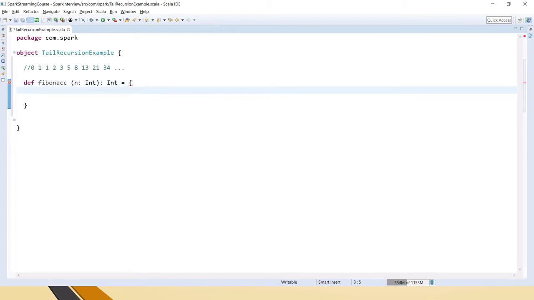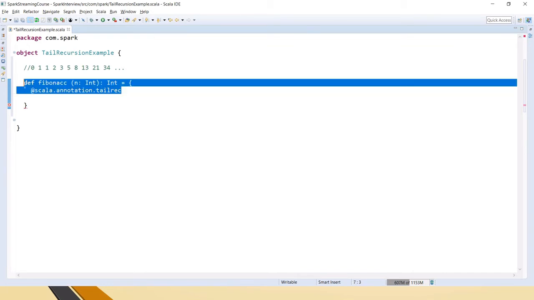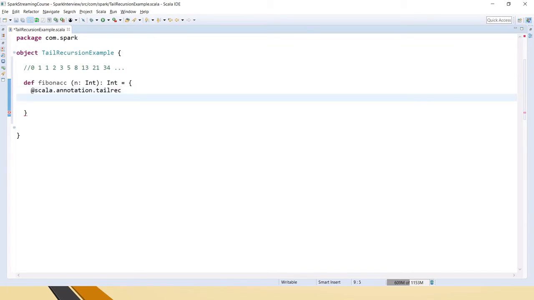And because we have to use the tail recursion functionality, we have to add this annotation. What an annotation is, we'll see later, but for now you just remember this: @tailrec, this is the very important annotation. You have to use it while using tail recursion. After this, whatever we declare is the tail recursion function that we are using. Why we have it here, I will explain in a minute, but let me write the code for this.